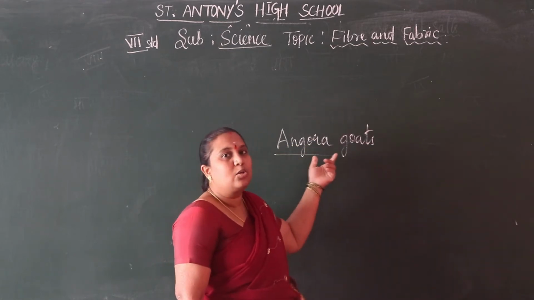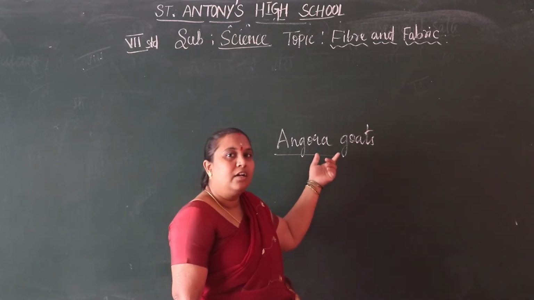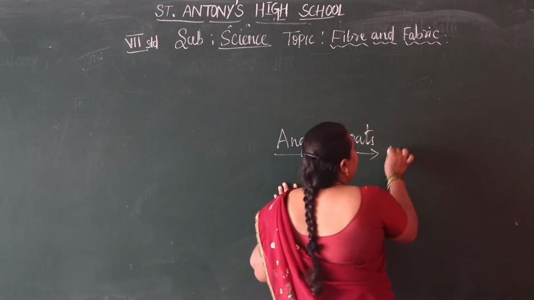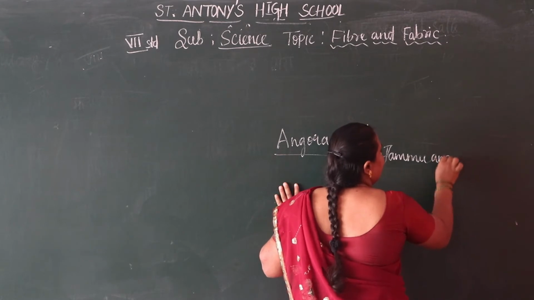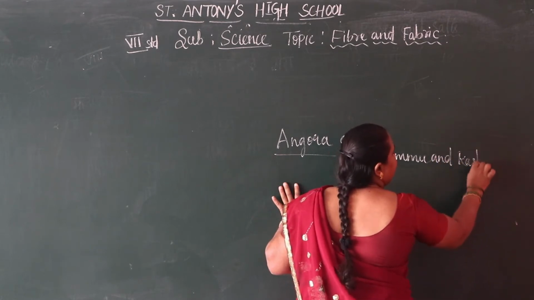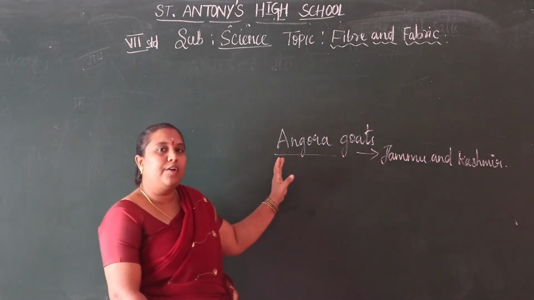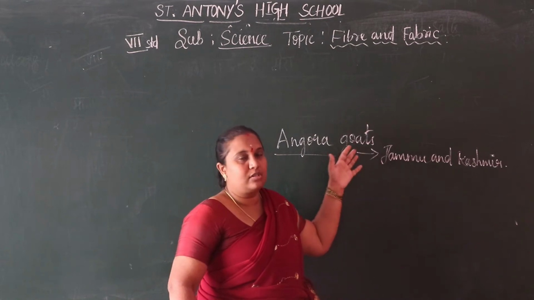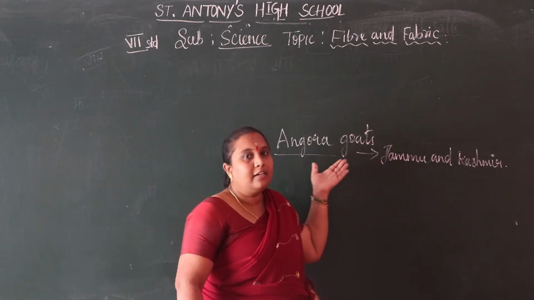These goats we can see in the hilly regions of Jammu and Kashmir. Wherever there are hilly regions, we can see these types of goats. This wool is good quality wool.